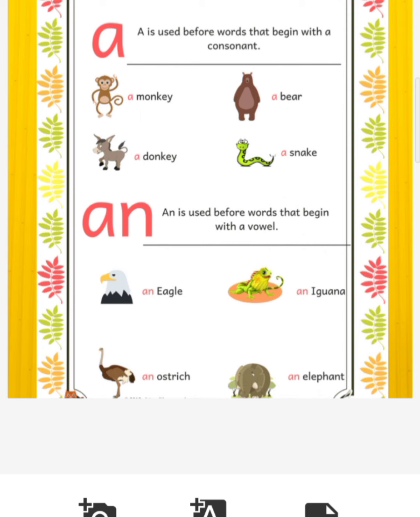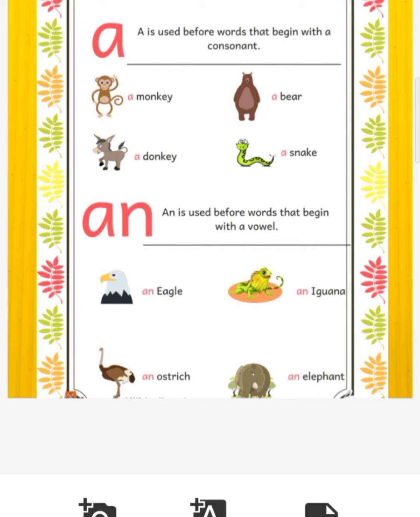We can use the monkey also if we are definite about the monkey, and we can use a monkey. But if there is a choice we have to make between a and an, then we have to follow this rule. We cannot say an monkey, which is grammatically wrong. You understand?